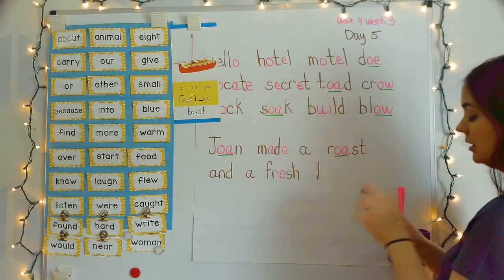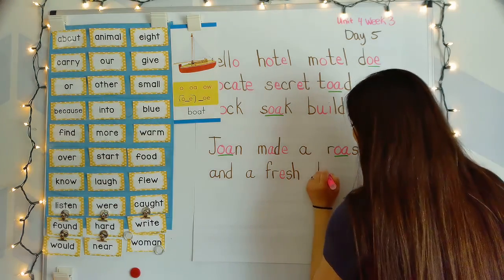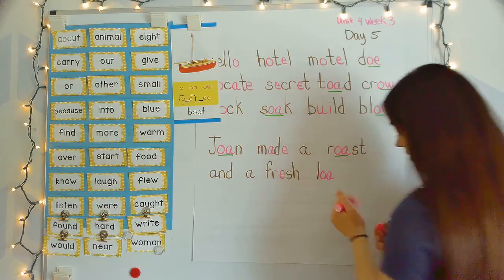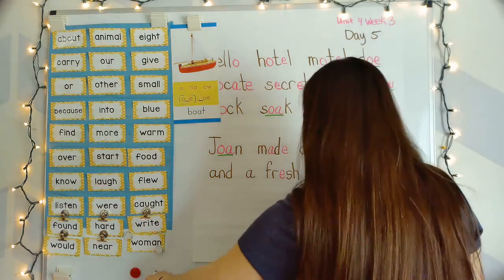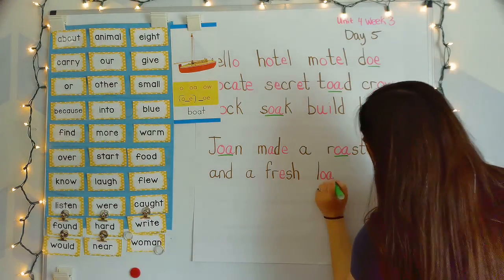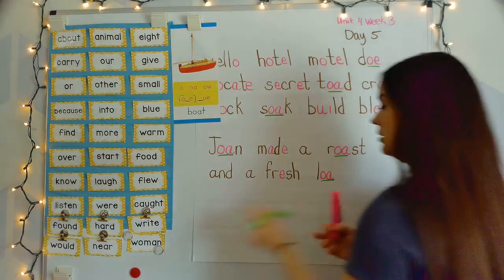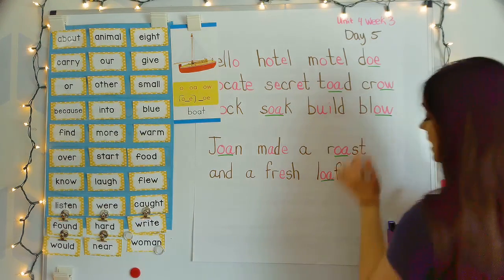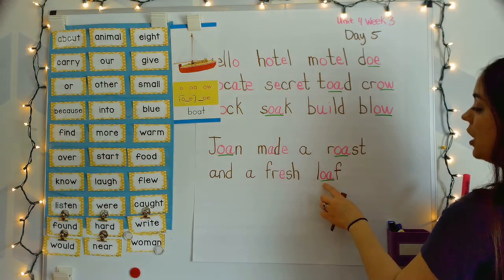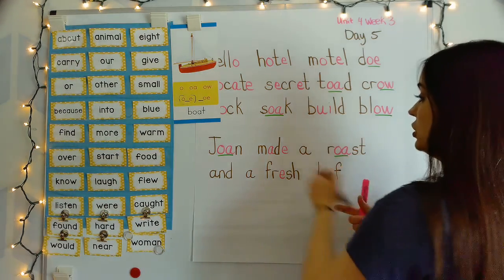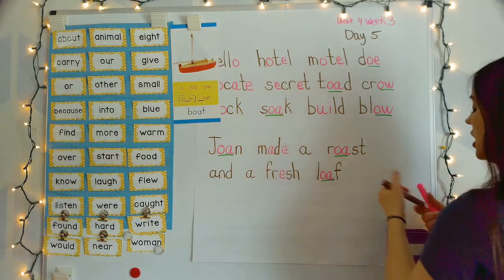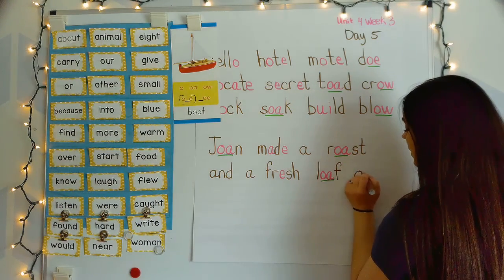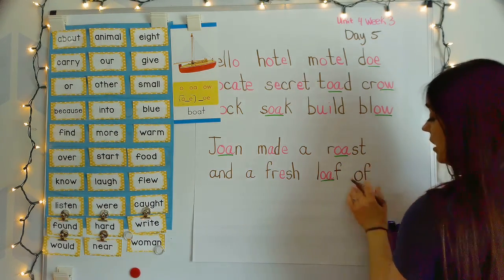L says l. And OA. Another vowel team working together to say long O, lo. F says f, loaf. Joan made a roast and a fresh loaf, high frequency word, of.